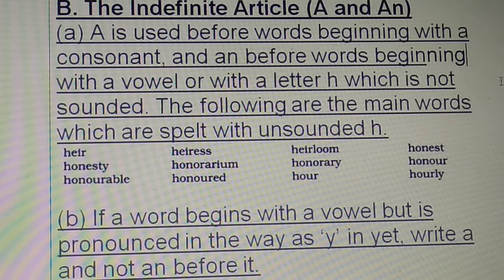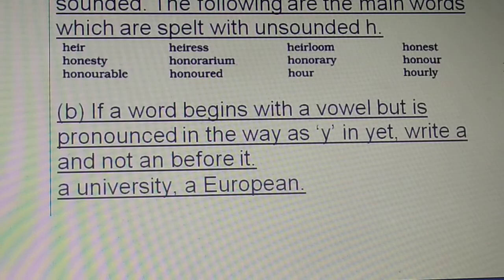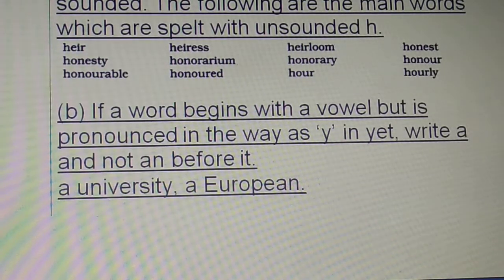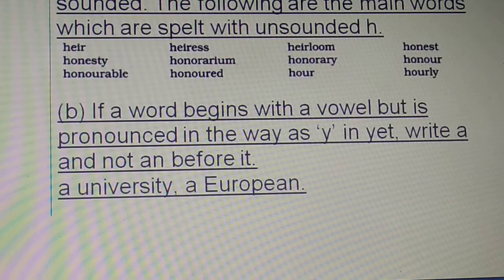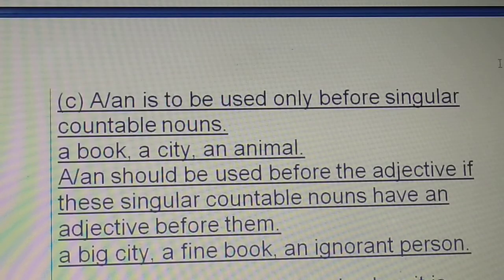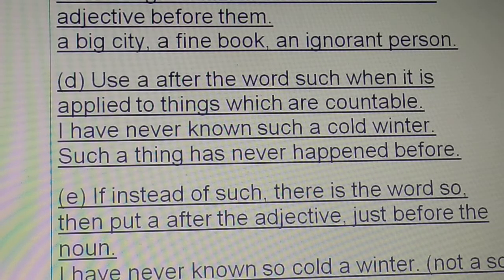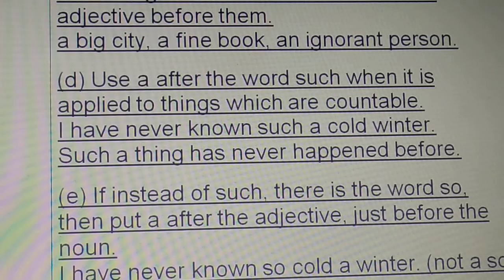So that's the indefinite article, rule number A. Then we have rule number B. Read it very carefully. Very important. These are called exceptions to the rule. A or an is to be used only before singular countable nouns. That's rule number C. Then we have D. Use a after the word such when it is applied to things which are countable.